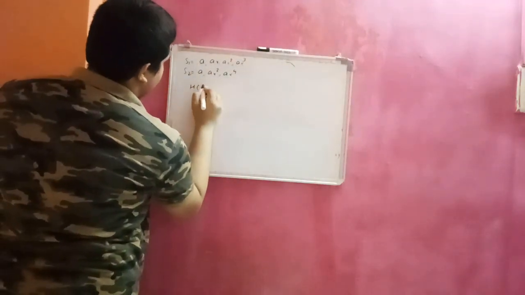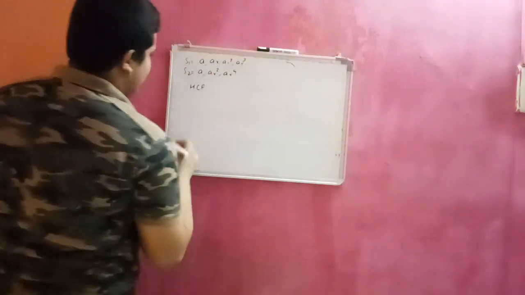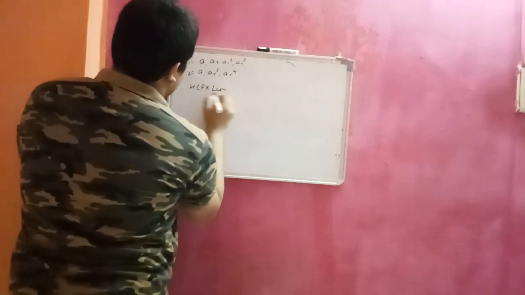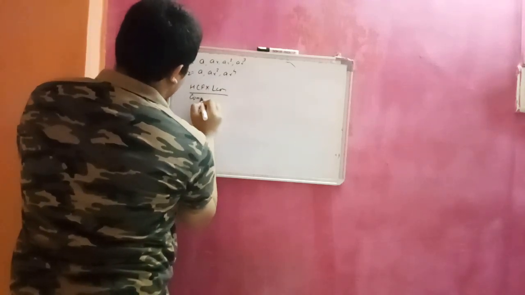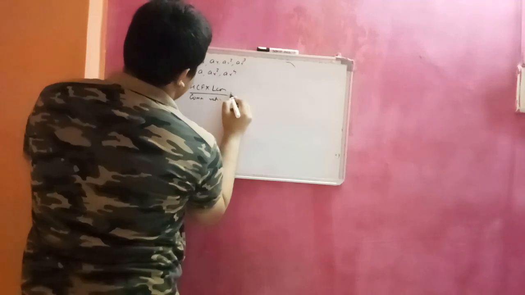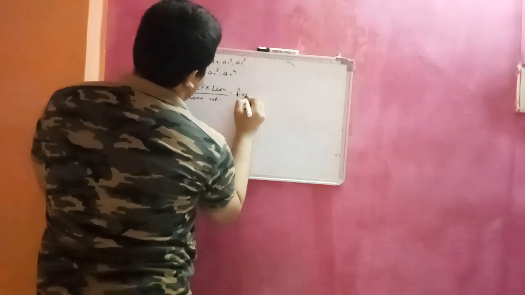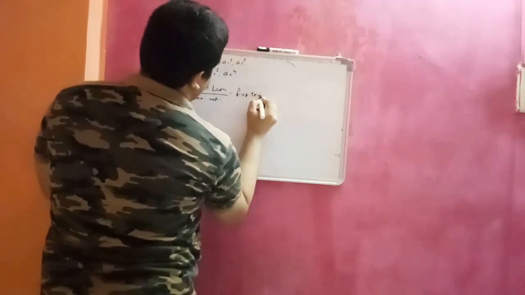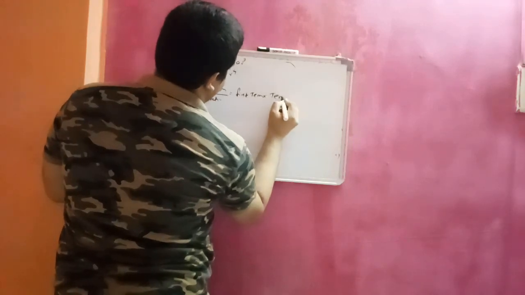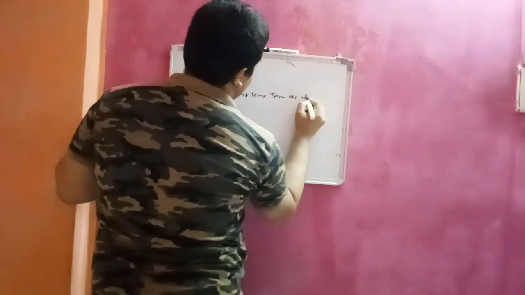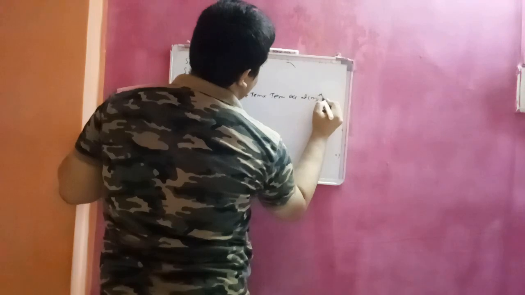You know that, as I mentioned in the first paper, HCF into LCM by common ratio is equal to the first term and the term occurring at n-1 place.